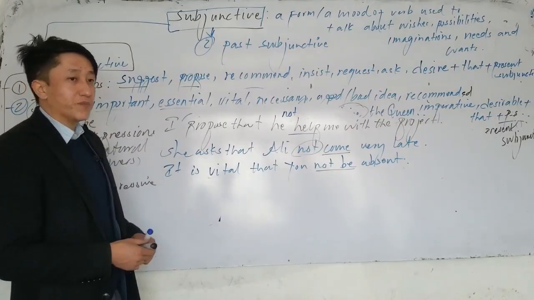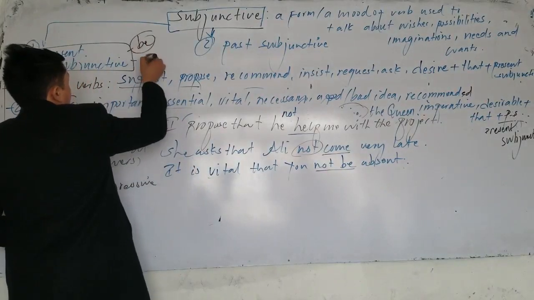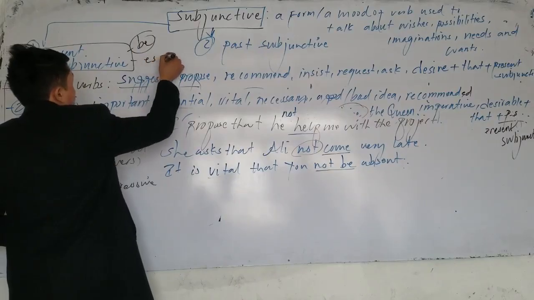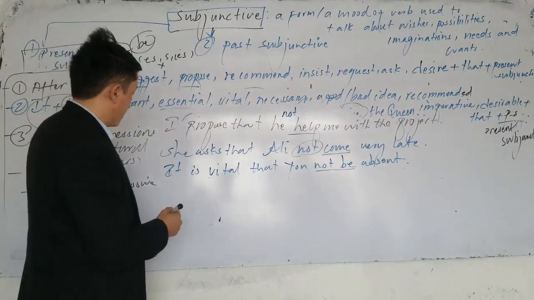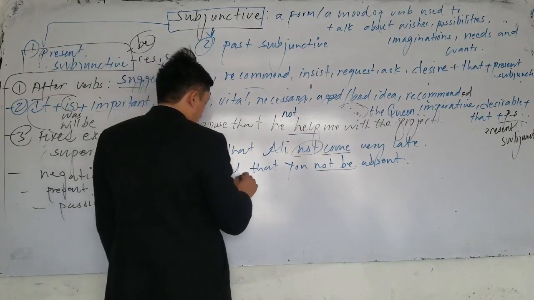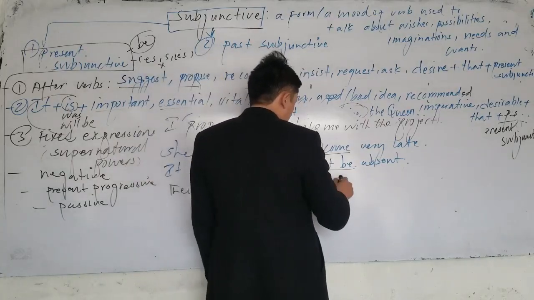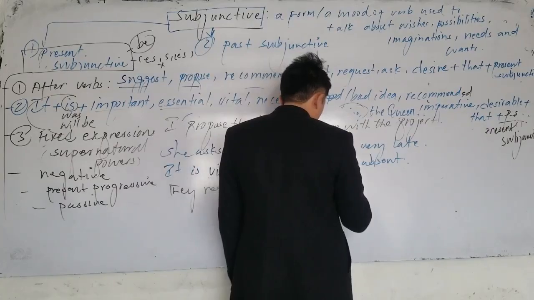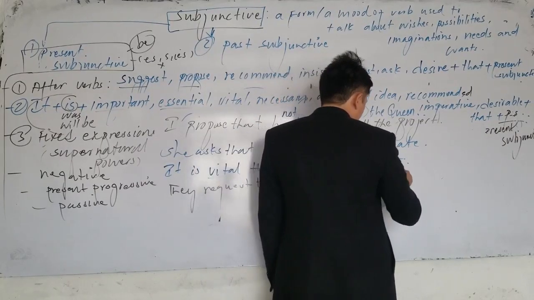We always use be. We don't use is, es, s in present subjunctive. For example, if I say they request that we be actually repairing the damages.